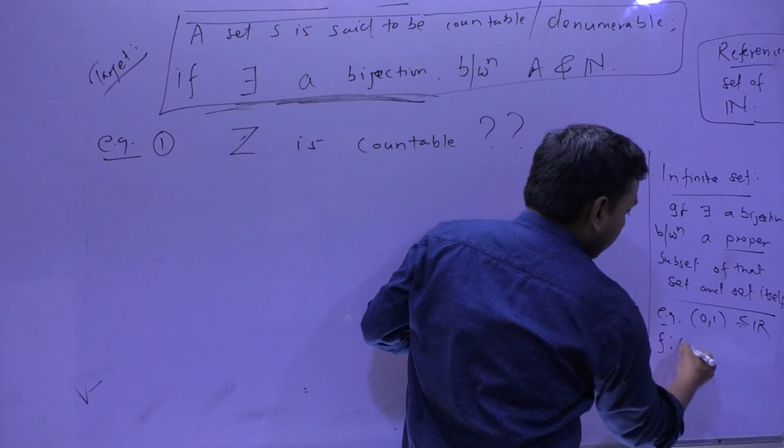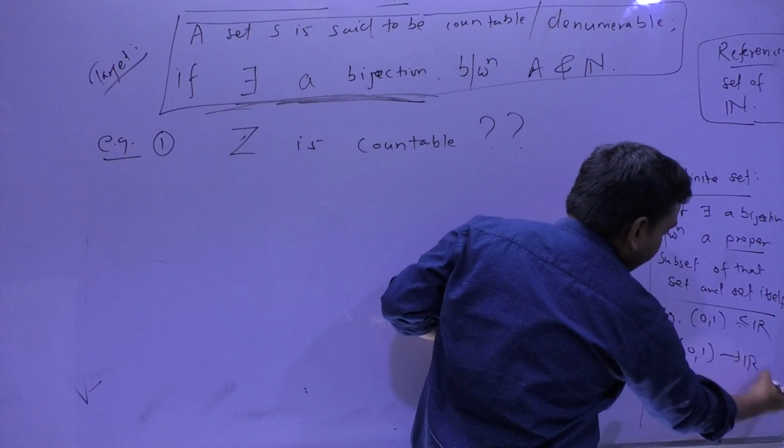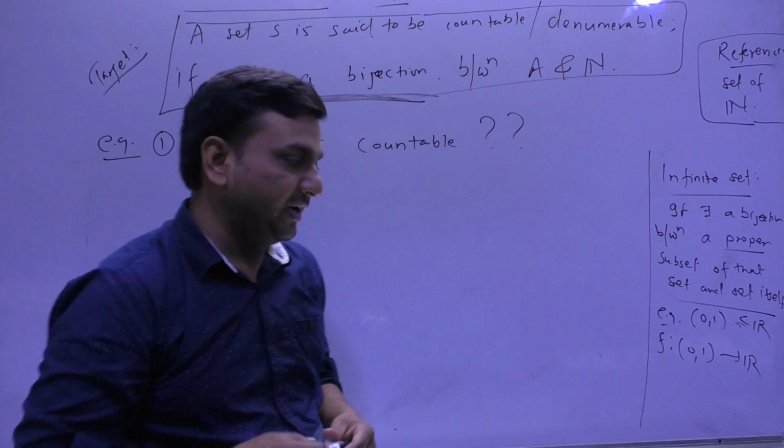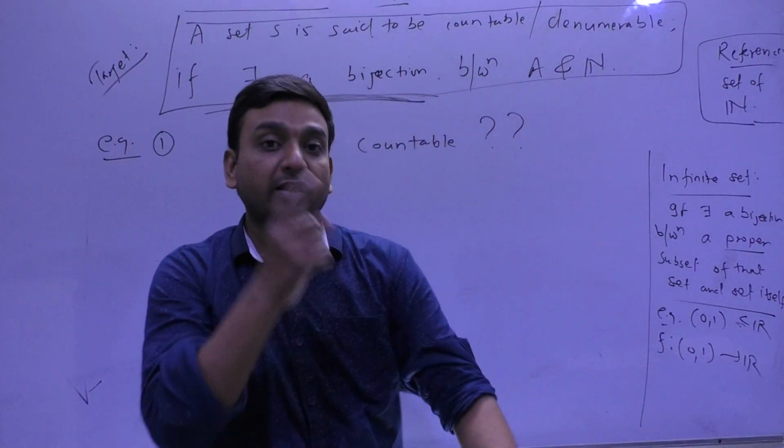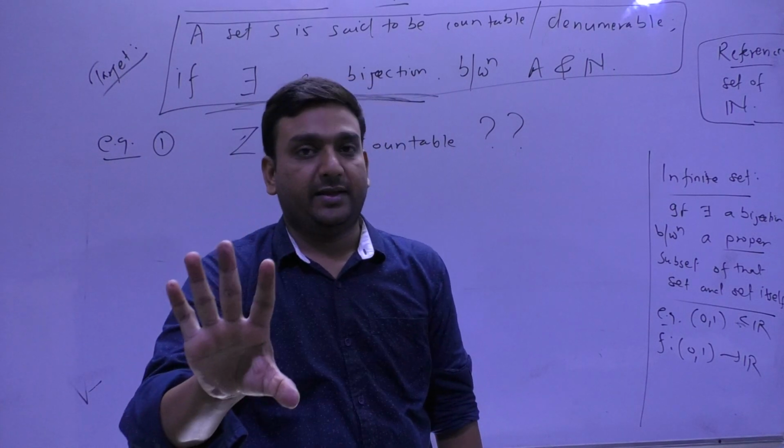If you are able to find a bijection between this interval 0,1 and R, then R is said to be infinite.